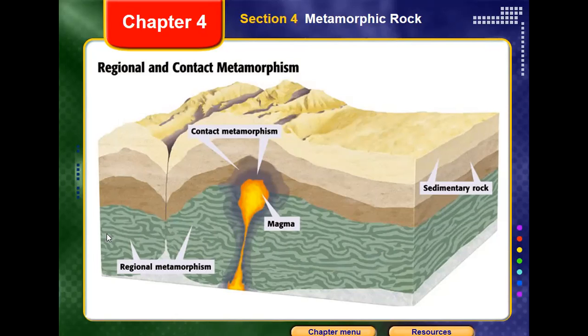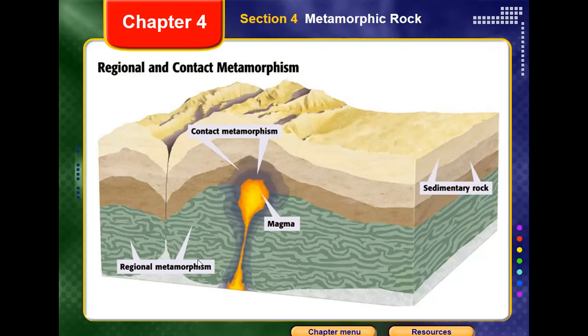That means the rocks already in that region will be under more pressure than normal, because something is added in the middle here. This pressure could cause these rocks to change into another type of rock. In that case, we call this regional metamorphism.